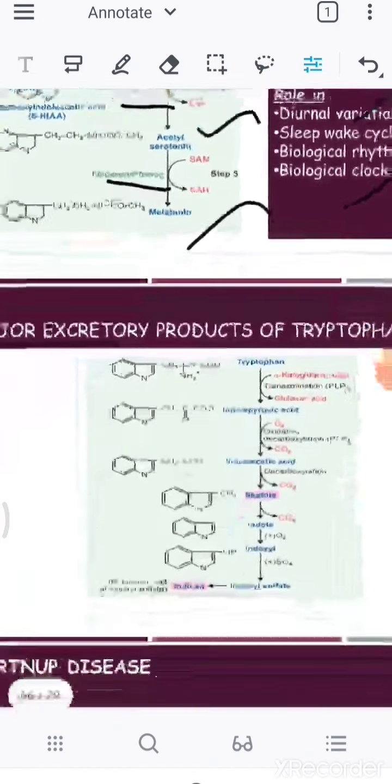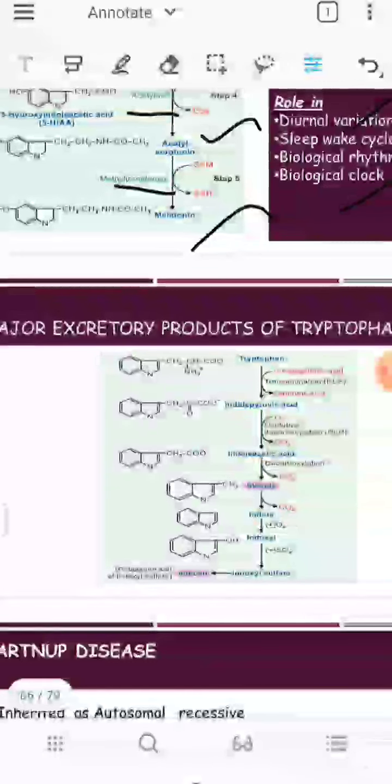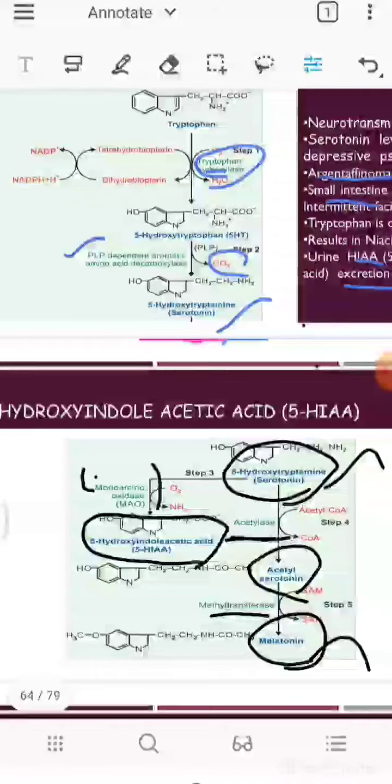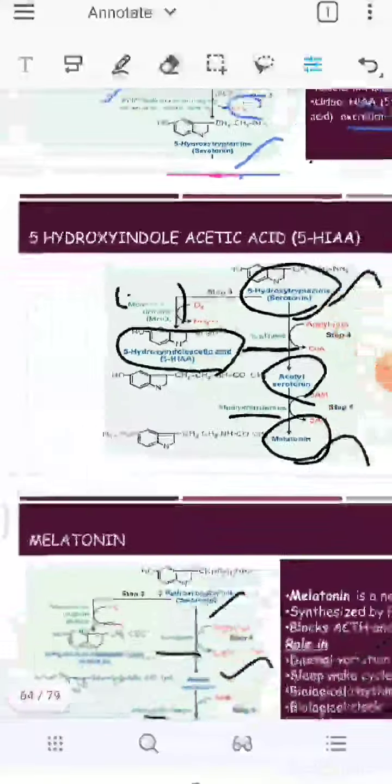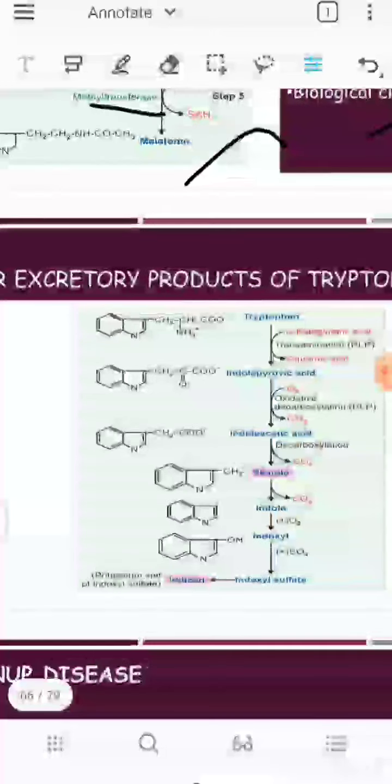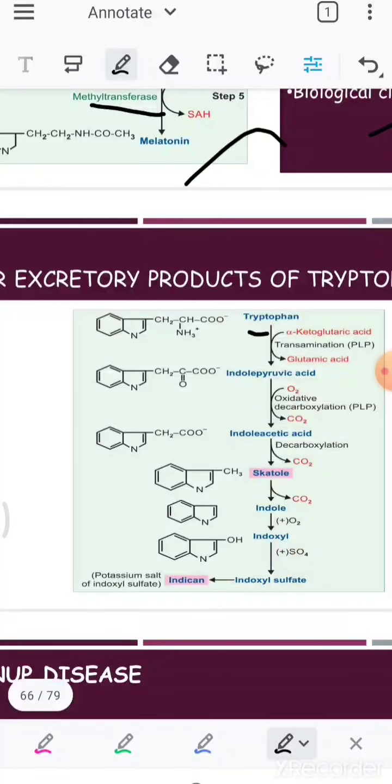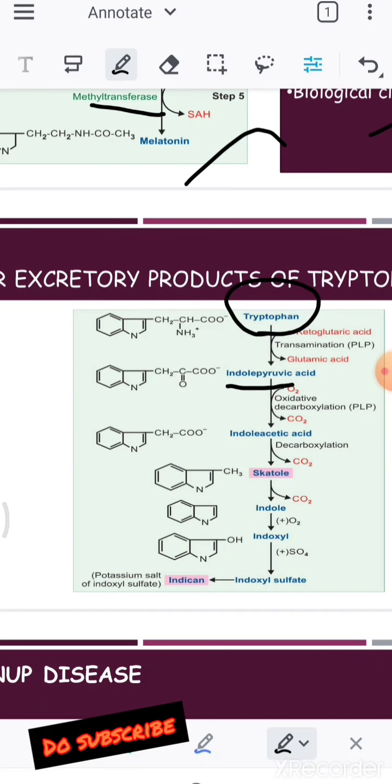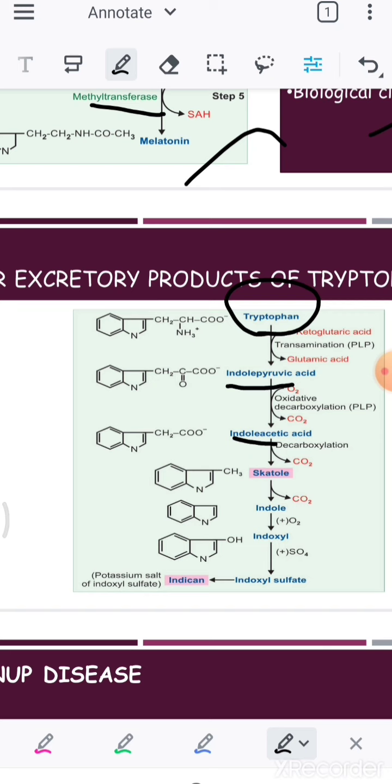And we also talk about two excretory products. One is hydroxyindoleacetic acid. Another excretory product is indican. How is the indican produced? We have our tryptophan here. That tryptophan produces indole pyruvic acid, then indole acetic acid, with one carbon dioxide removed from the pyruvic acid. One carbon dioxide is removed to give skatole, and again one carbon dioxide is removed to give indole.